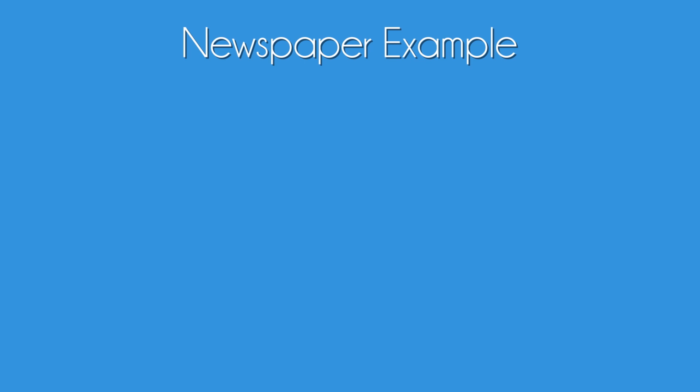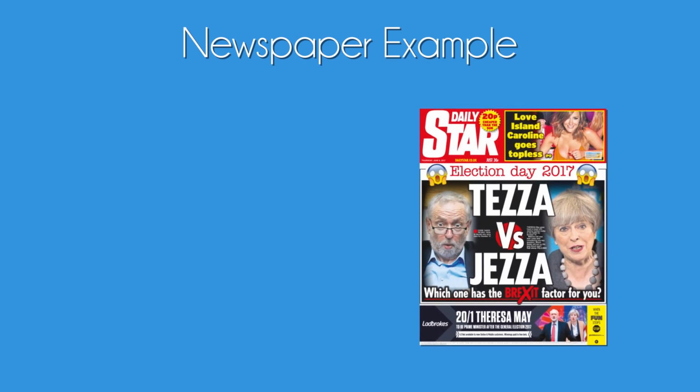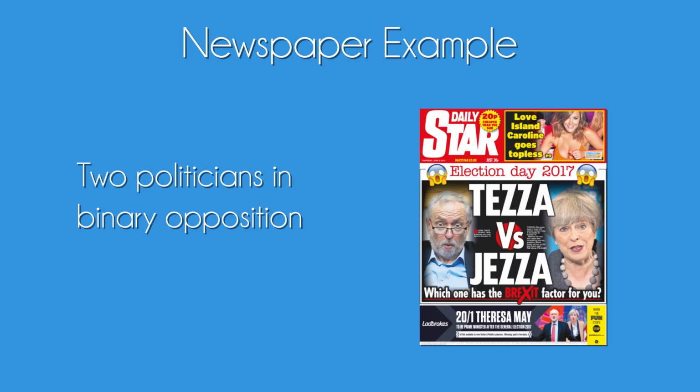Next we have a newspaper cover from the Daily Star. We have two large political figures from the 2017 election in the UK, which was heavily orientated around Brexit. We have two figures on opposite sides of the page from opposite parties. This again shows binary oppositions as they are against each other and stand for different policies. It could be argued that this cover is in favour of Theresa May due to a more comical image of Jeremy Corbyn being used, which could be used to make him look more foolish and less professional.